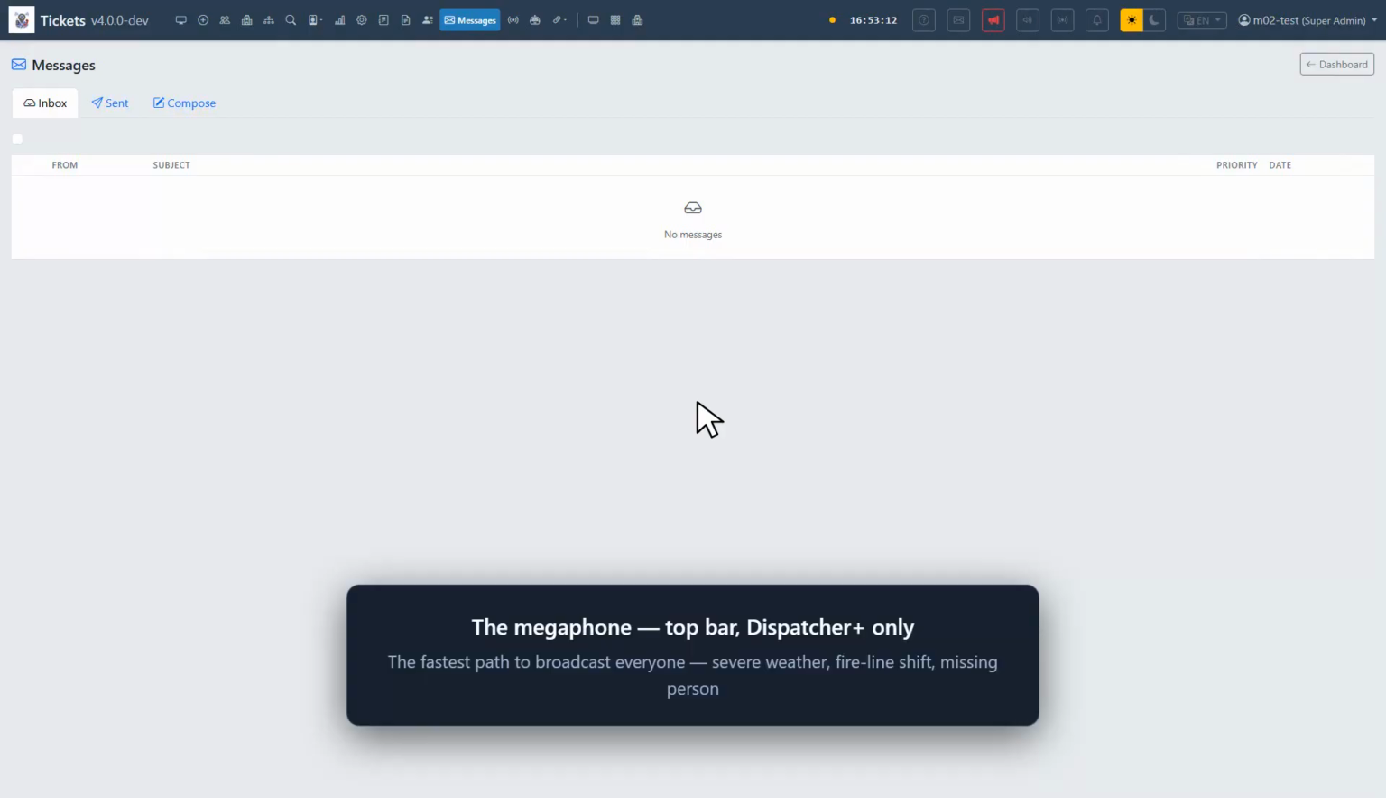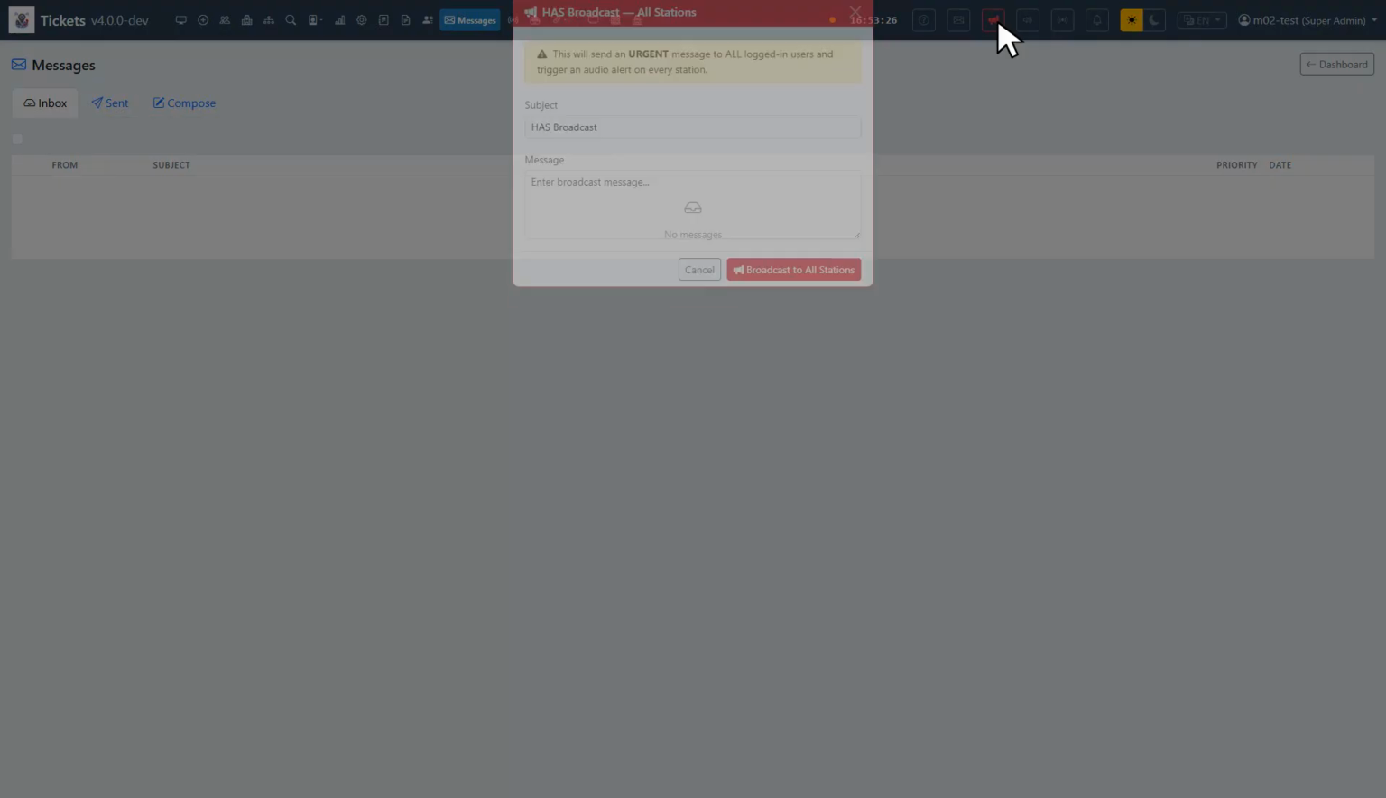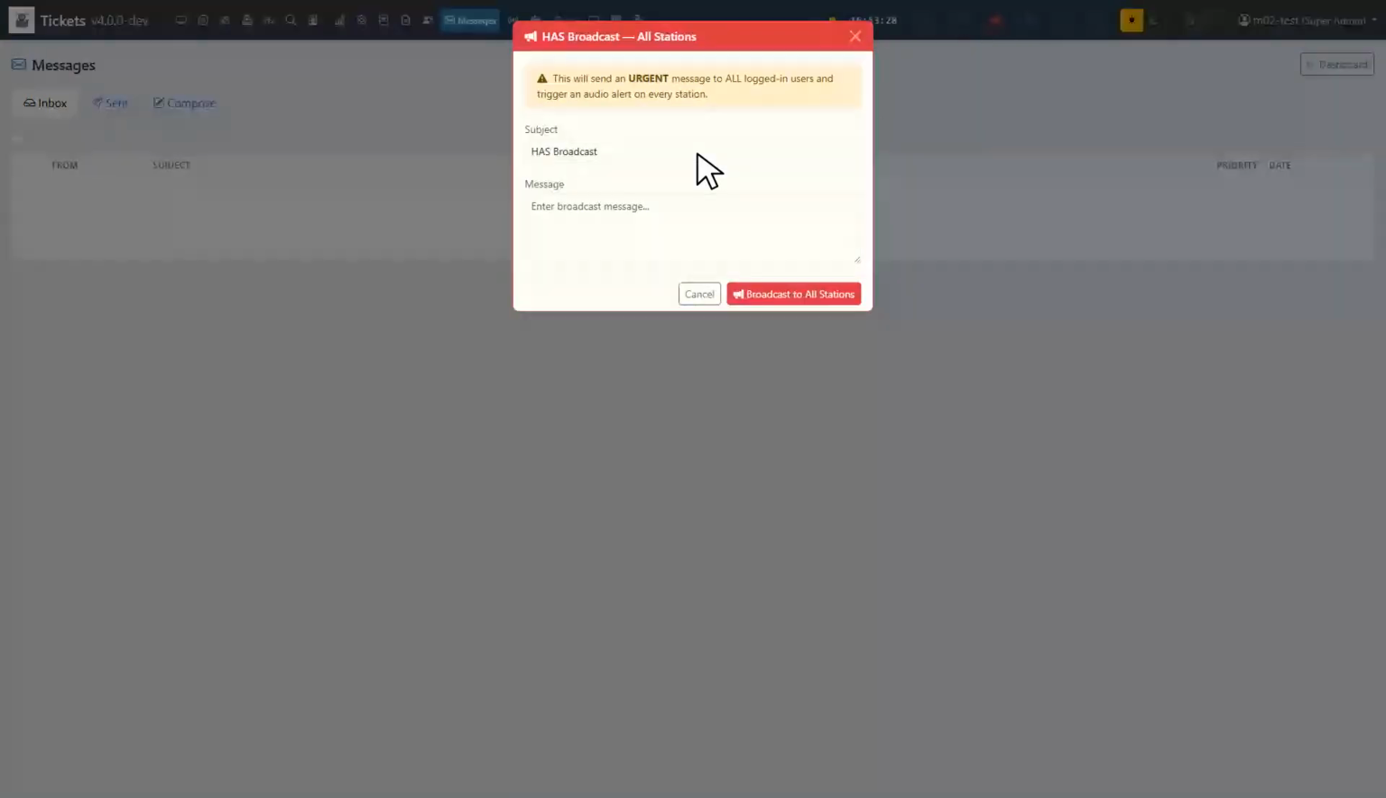HAS broadcast, the big one. For dispatchers, there's a megaphone button right in the top bar. That's the fastest path. When something serious is happening, severe weather, a fire line shift, a missing person alert, you broadcast to everyone. It opens a broadcast form. Subject. Body. Priority, urgent shows differently. It goes out to all stations through internal messaging.